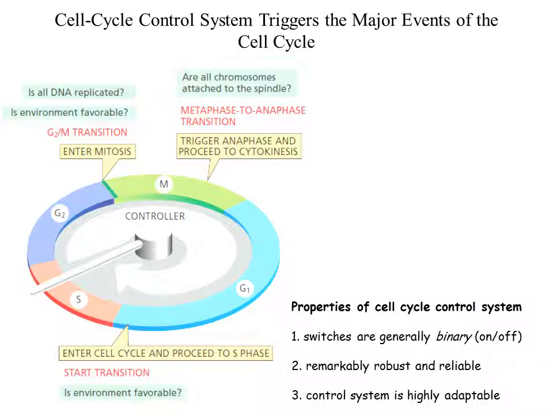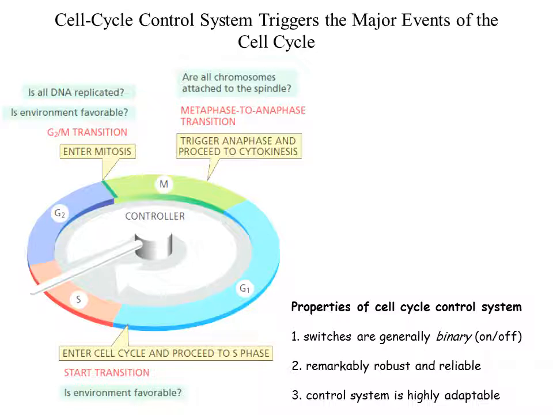Then coming to the properties of this control system or checkpoints. They are generally binary. That means they can act like an on-off switch. When the favorable conditions are available, when everything is ready, they will switch on and allow the cell to enter into the next phase.